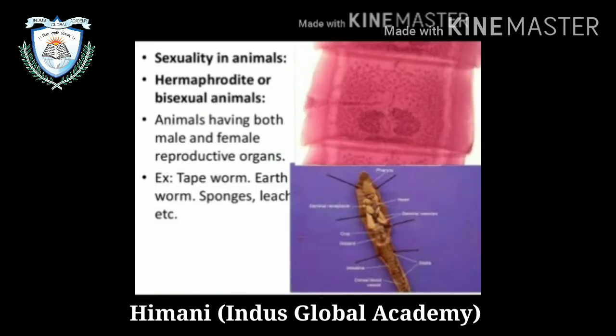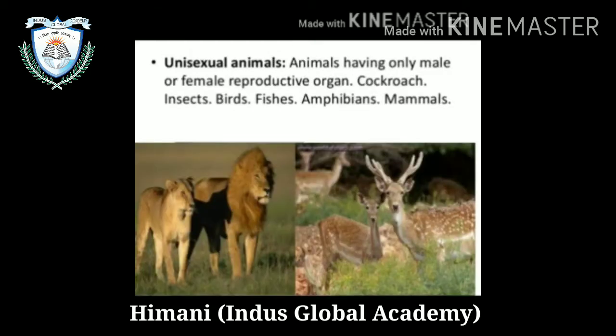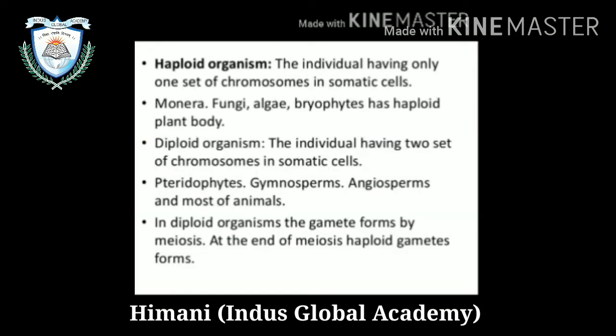Now, sexuality in animals. Hermaphrodite or bisexual animals have both male and female reproductive organs. For example, tapeworm, earthworm, sponge, leech, etc. Now, unisexual animals. Animals having only one, male or female reproductive organ. Example, cockroach, insects.